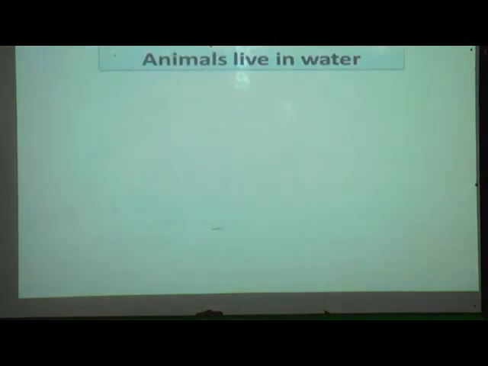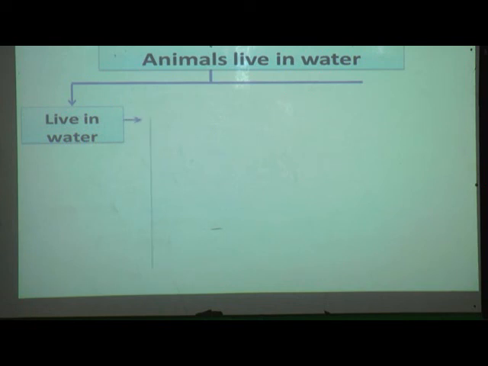Next, animals that live in water. Animals that live only in the water are called aquatic animals. Yes, the water animal is called an aquatic animal.